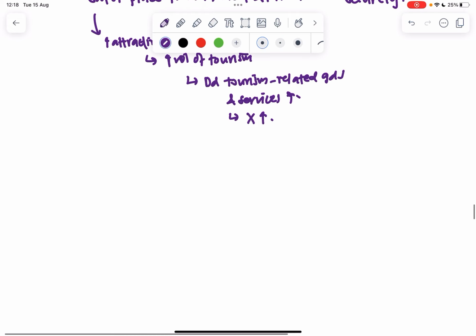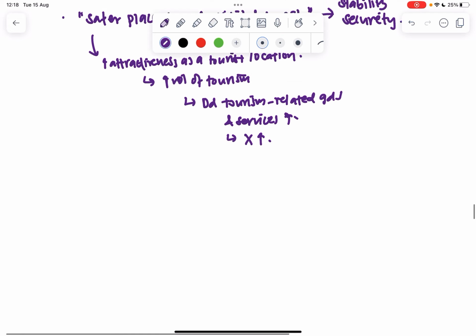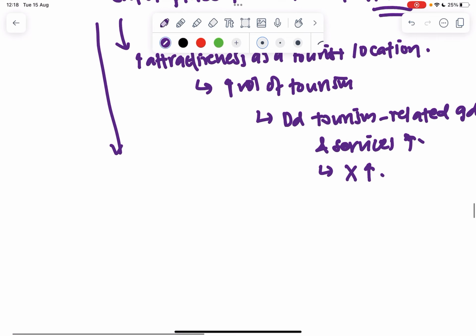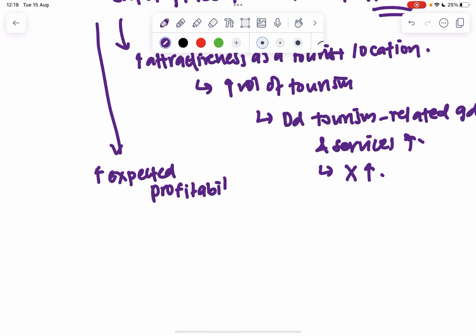Okay? And the next one, we look at this same extract that we quoted. Because it's a safer place to invest, the added stability will likely improve the expected profitability of firms. Why? Because their profits are a lot less uncertain now.